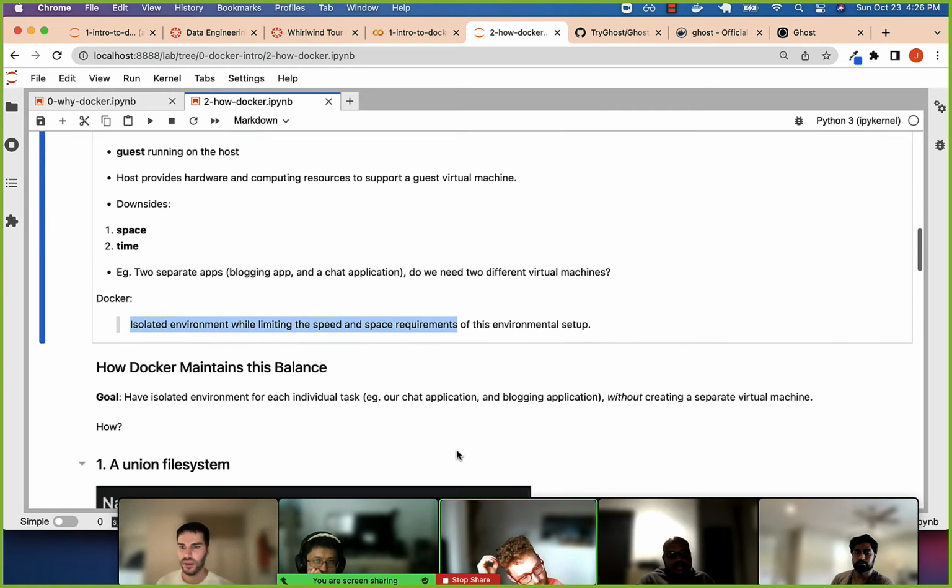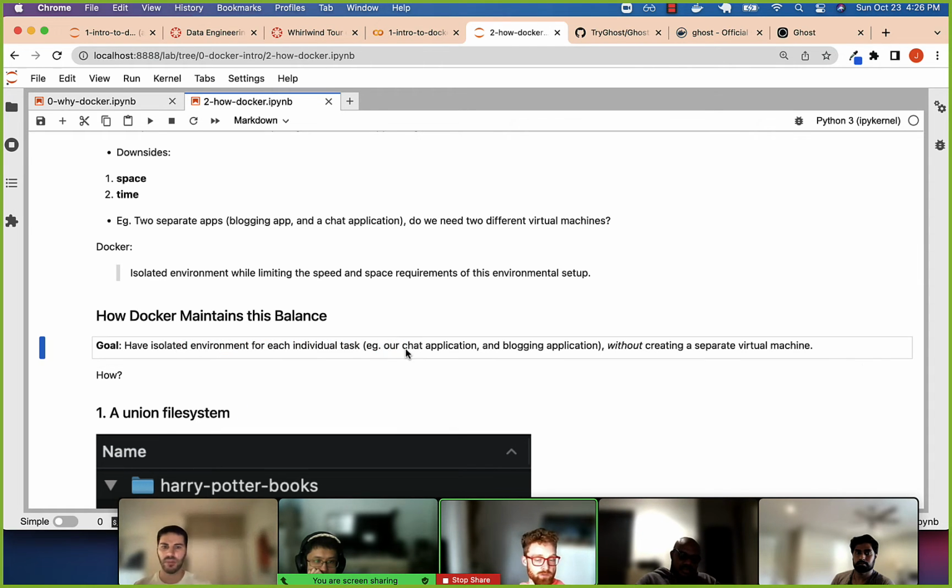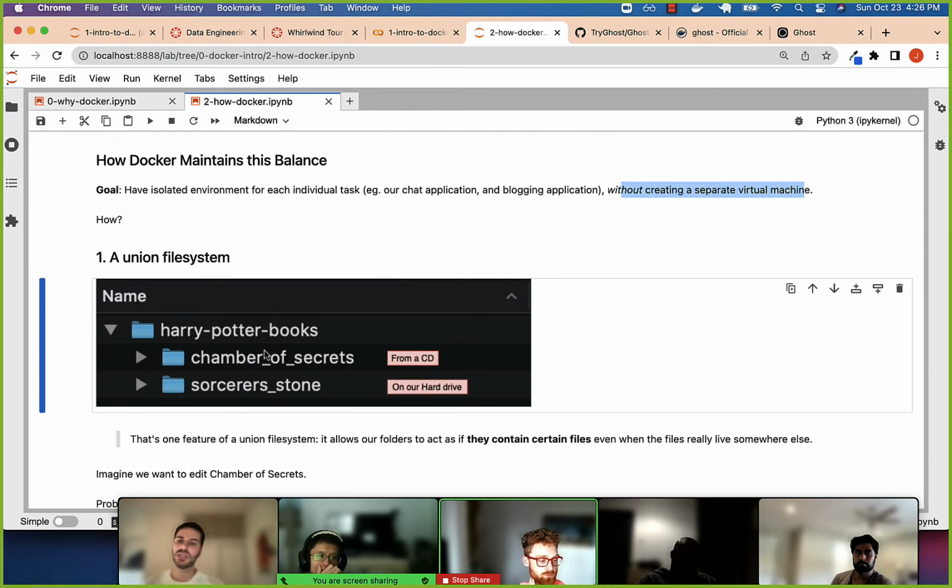Okay? So Docker is pretty clever in how it achieves this, right? Again, the goal: we want an isolated environment for each individual task without creating a separate virtual machine. It uses this thing called a union file system. This is a feature of Linux, okay? And a union file system has two different benefits that are useful for us.